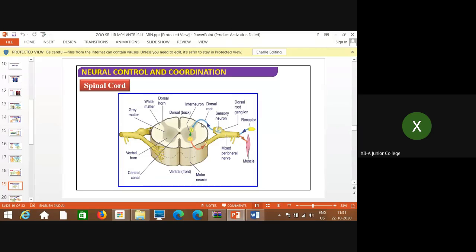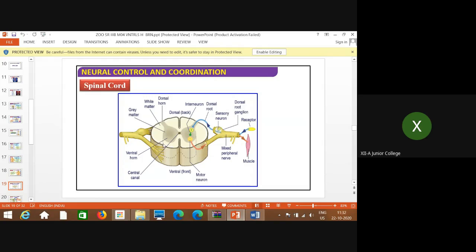Then the end of this dorsal horn extends as the dorsal root, through which the sensory neuron passes. In the next diagram I will explain it again. These important parts you need to remember.